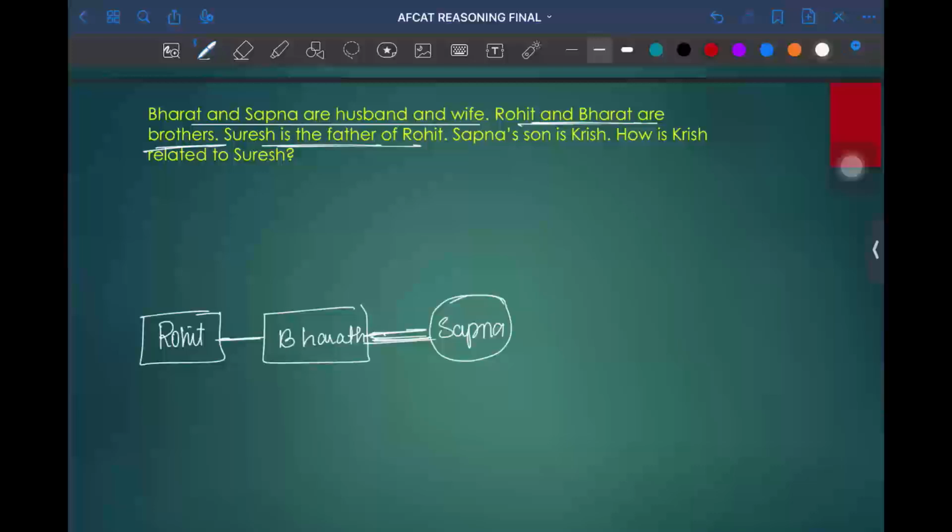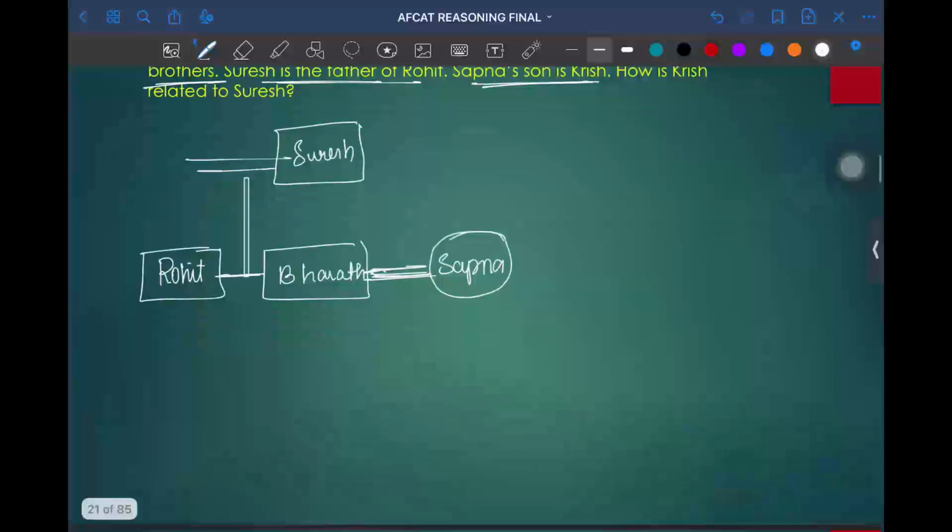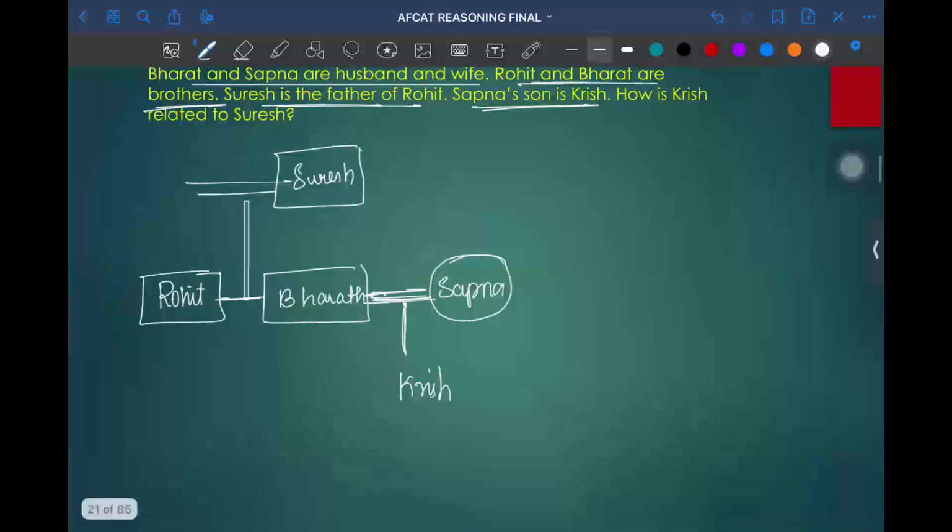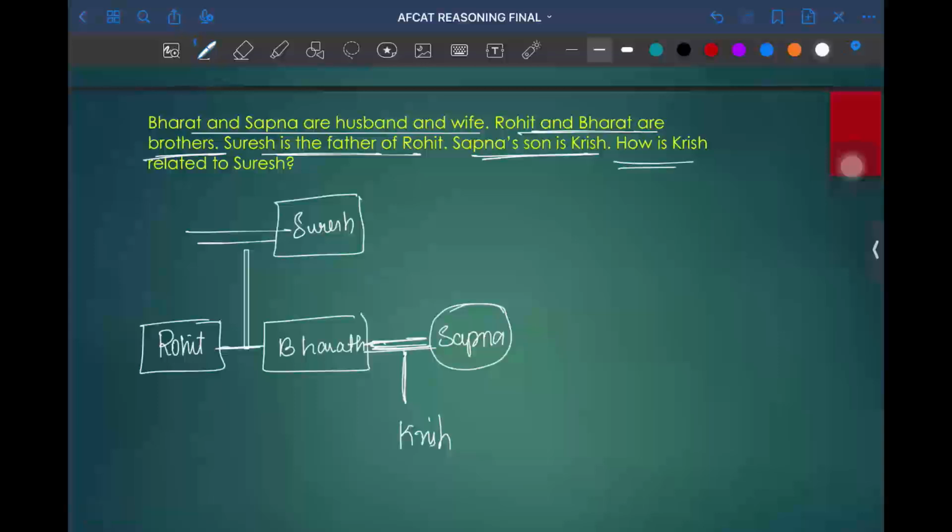Suresh is father of Rohit. In that sense I'll be drawing a generational line where Suresh is the father, so the gender of Suresh will become male. Sapna's son is Krish, in the sense that Bharat and Sapna have a son called Krish. Here I have not mentioned any gender for Krish, because I have no conclusive evidence whether Krish is male or female.